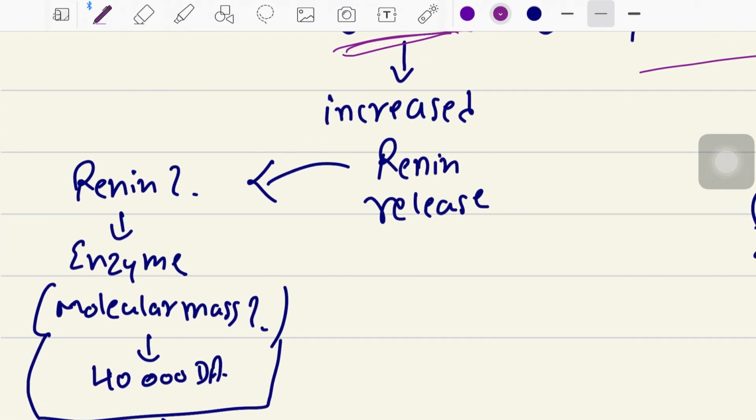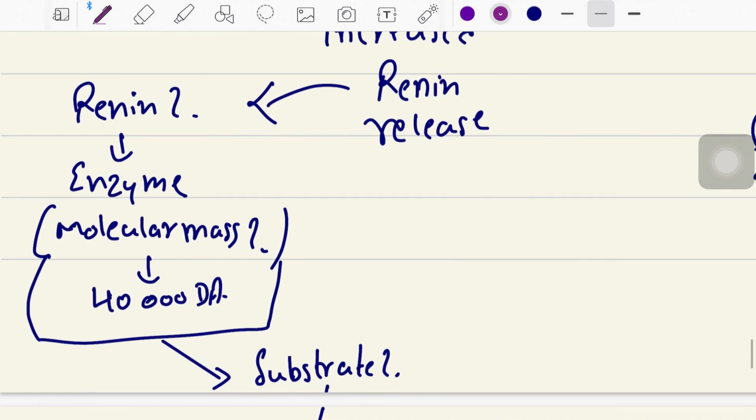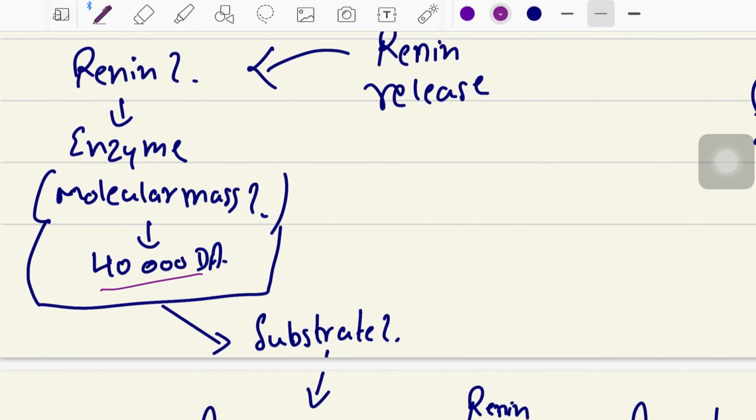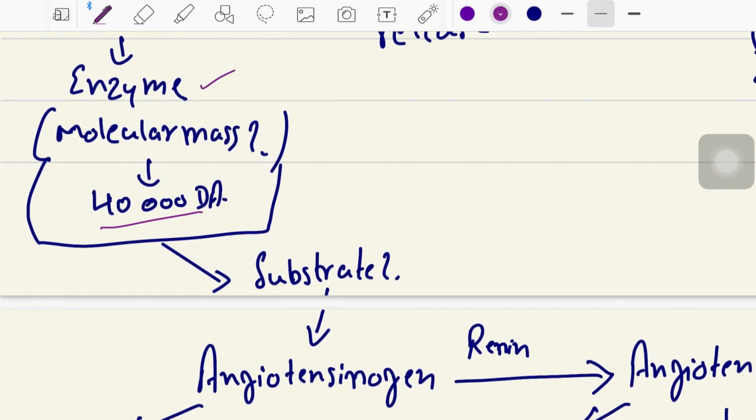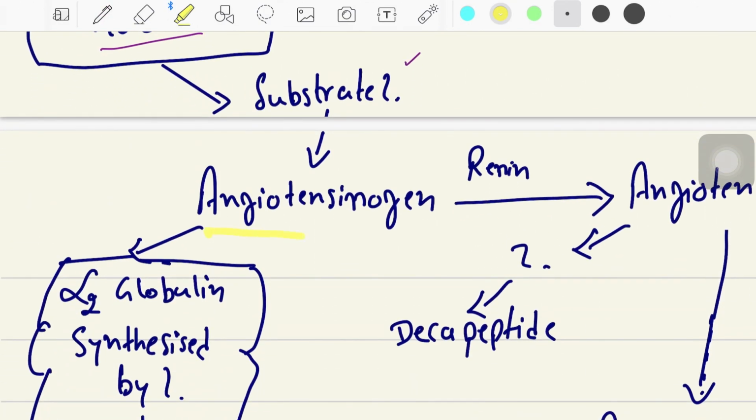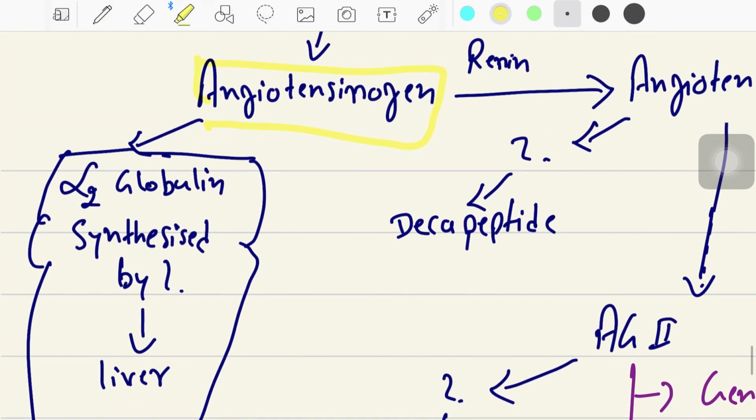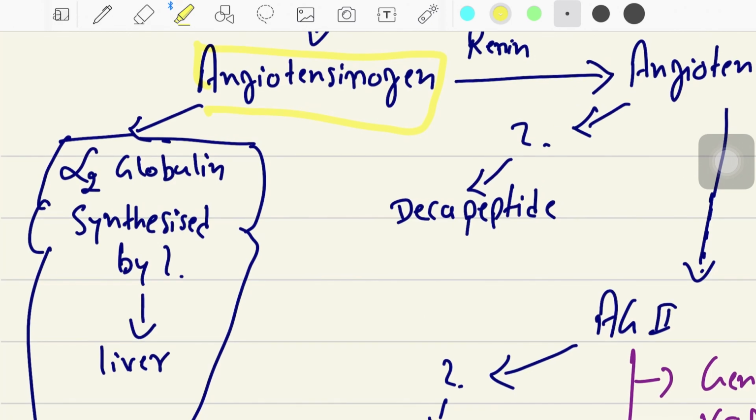Okay, now the increased renin release. What is renin? It is an enzyme, and it has a molecular mass of 40,000 daltons, and as it is an enzyme, we need a substrate. Okay, and the substrate here is the angiotensinogen. What is angiotensinogen? Angiotensinogen is an alpha 2 globulin that is synthesized by the liver.